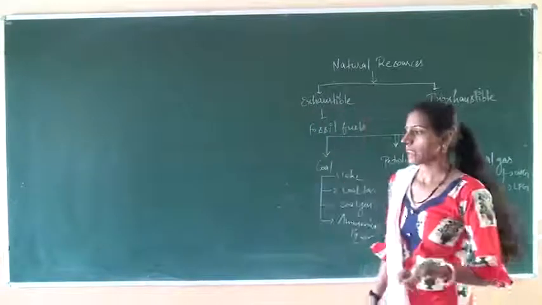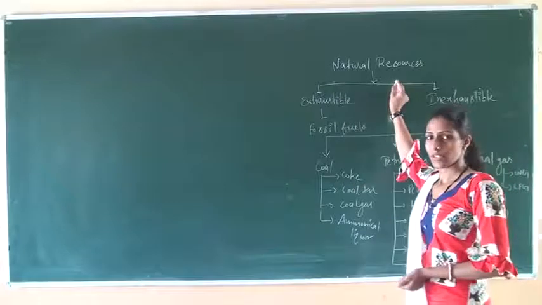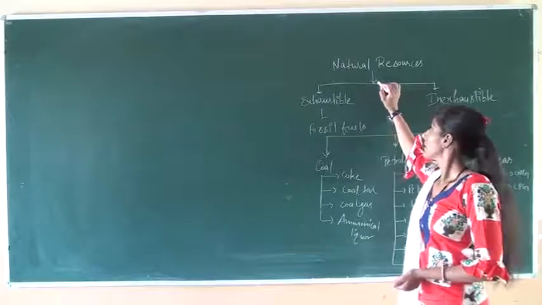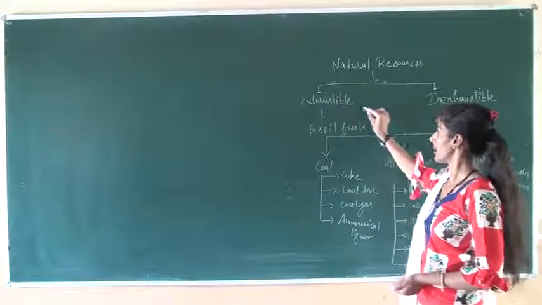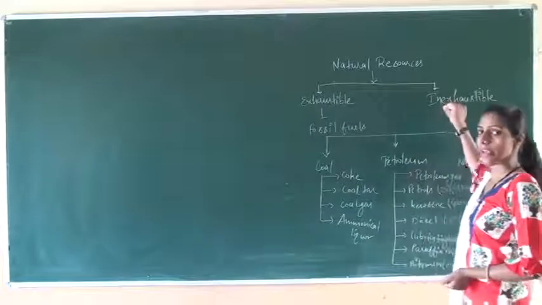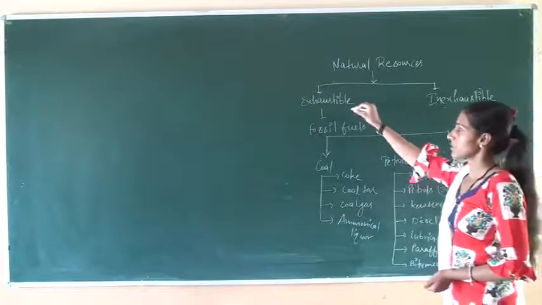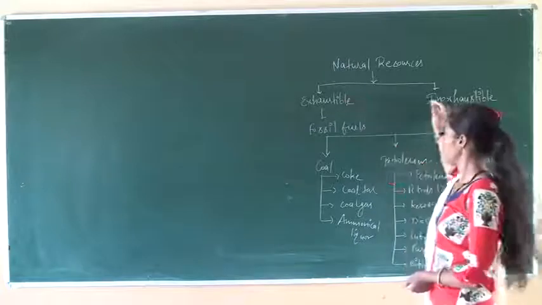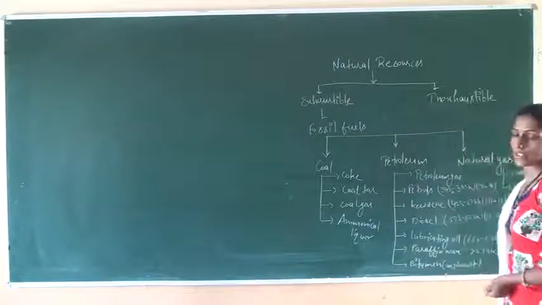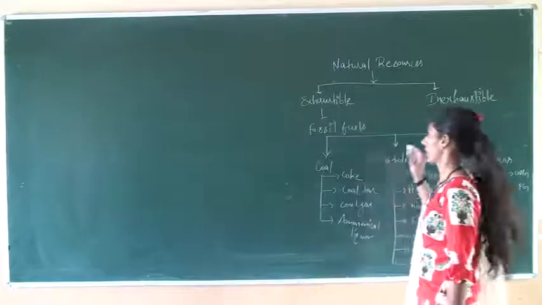Yesterday in 8th class science we discussed natural resources. These natural resources are further divided into exhaustible natural resources and inexhaustible natural resources. Exhaustible natural resources are those which are present in limited quantity, but inexhaustible natural resources are those which are present in unlimited quantity.